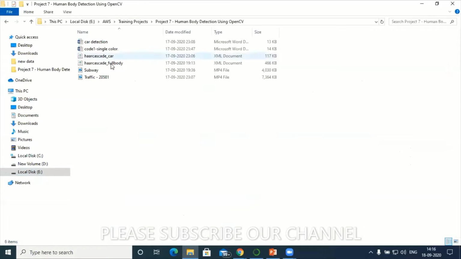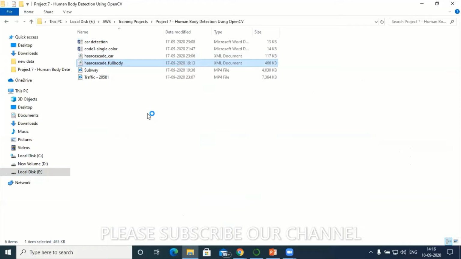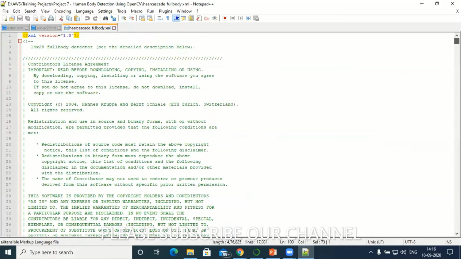This is the model, the cascade full body model. Let me open this one. This is an XML file. Hope you can see the screen, participants. This is a ready-made model you will get, nothing to worry about.